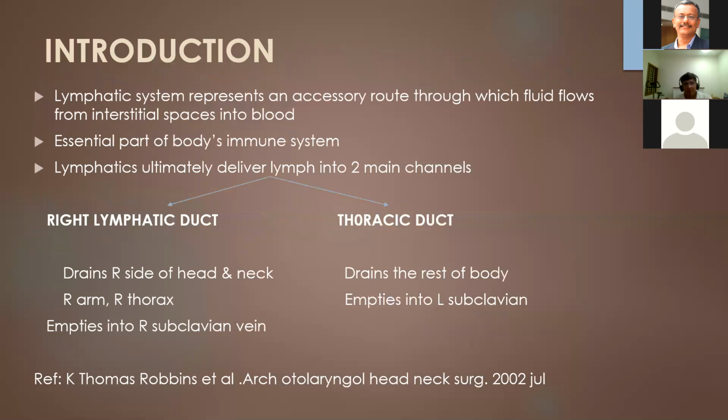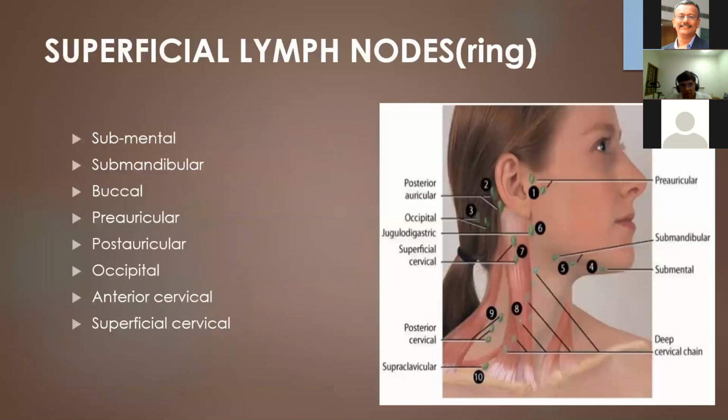The lymphatic system represents an accessory route through which fluid flows from interstitial space into blood, and is an essential part of the body's immune system. The lymphatics ultimately deliver lymph into two main channels, that is the right lymphatic duct and the thoracic duct. The right lymphatic duct drains the right side of head and neck, right arm, and right thorax, and it empties into the right subclavian vein. The thoracic duct drains the rest of the body and empties into the left subclavian vein.